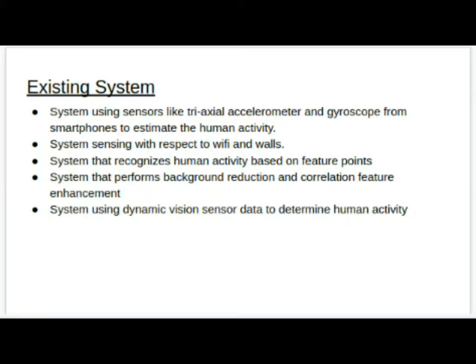Next was the recurrent neural network. In RNN, we use time series data, and based on that, a few features of interest were plotted as a graph or as a matrix. So these features of interest were considered for the activity recognition.